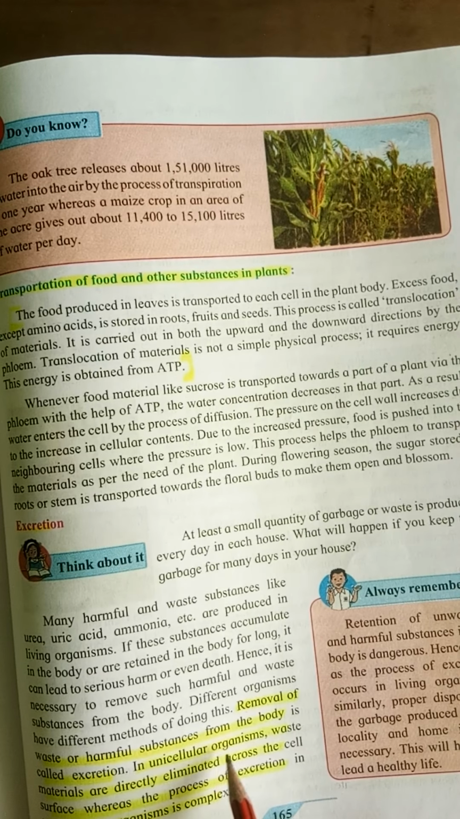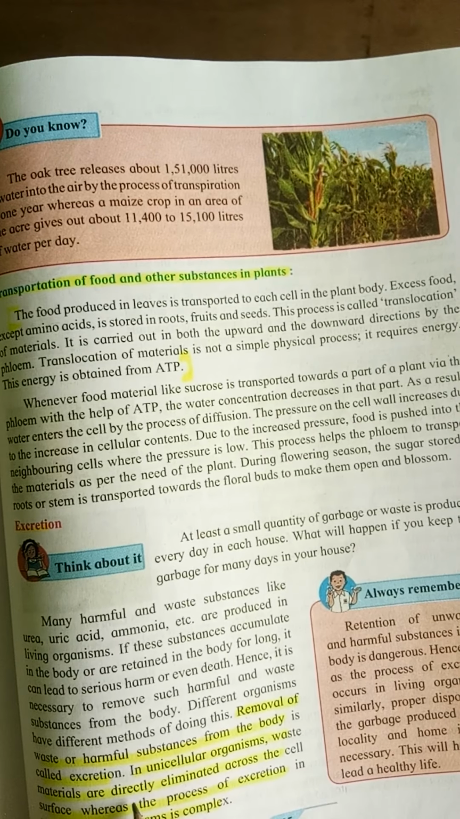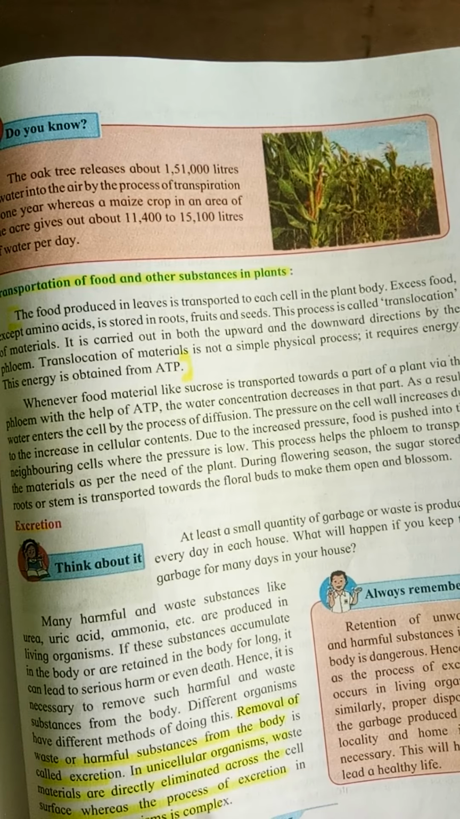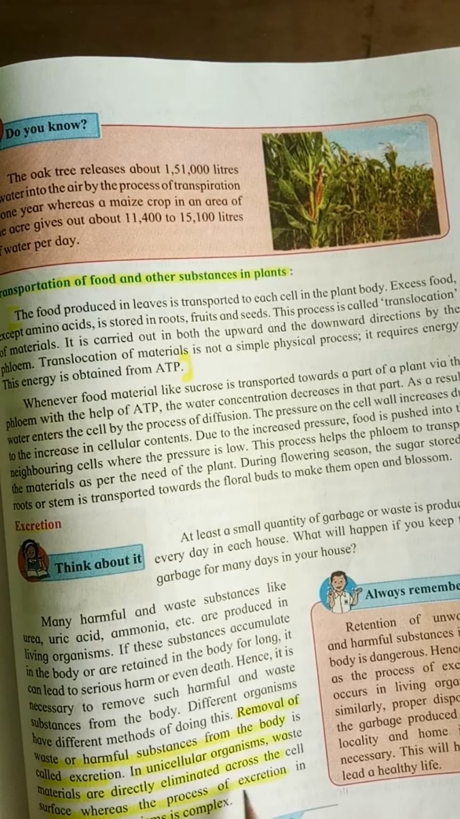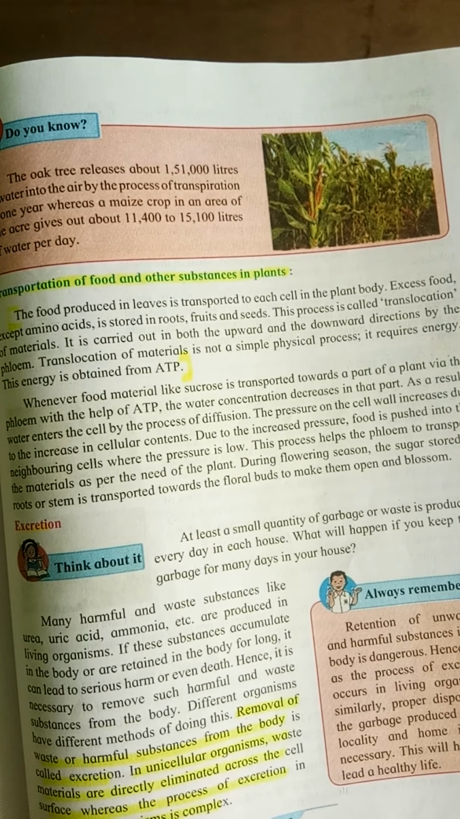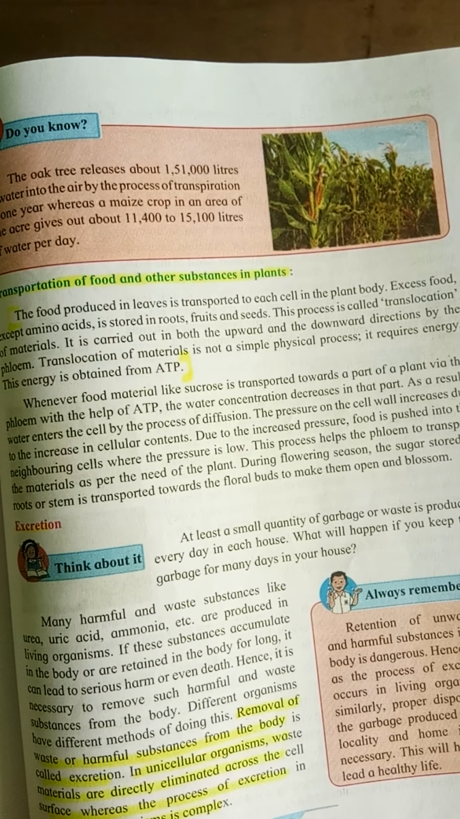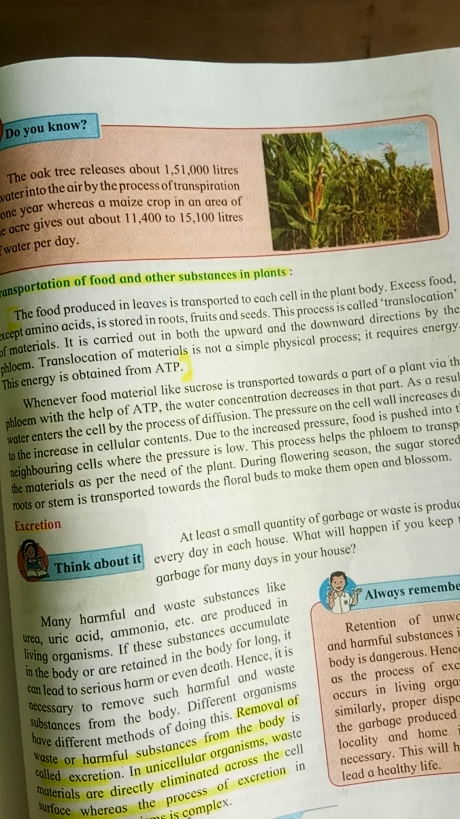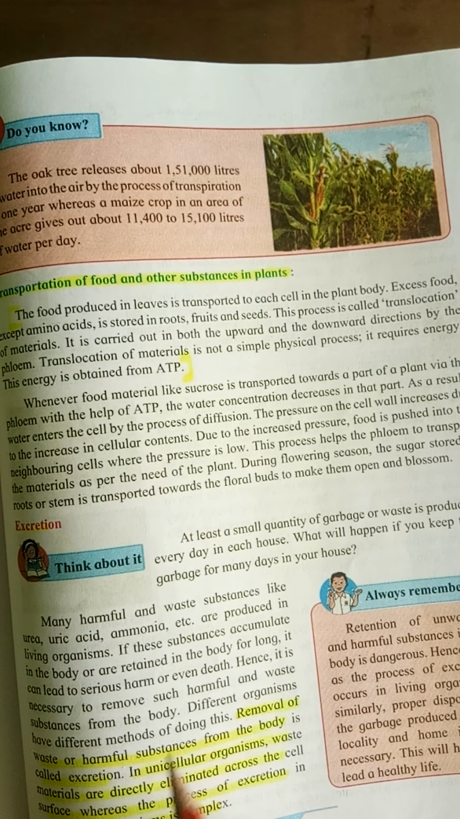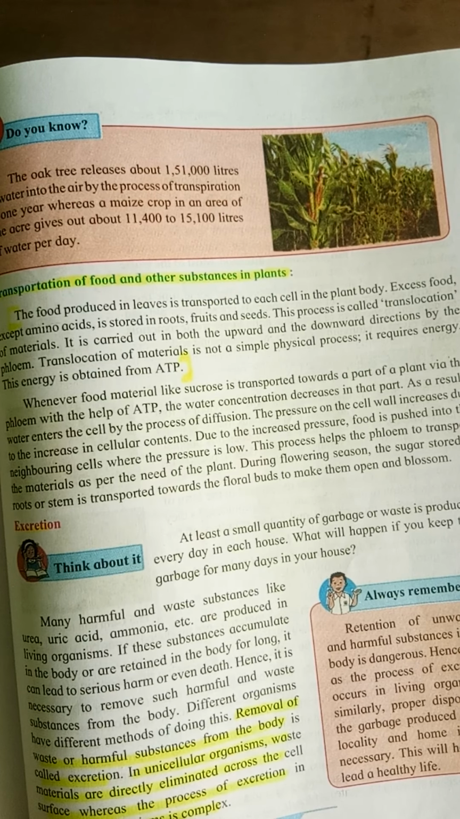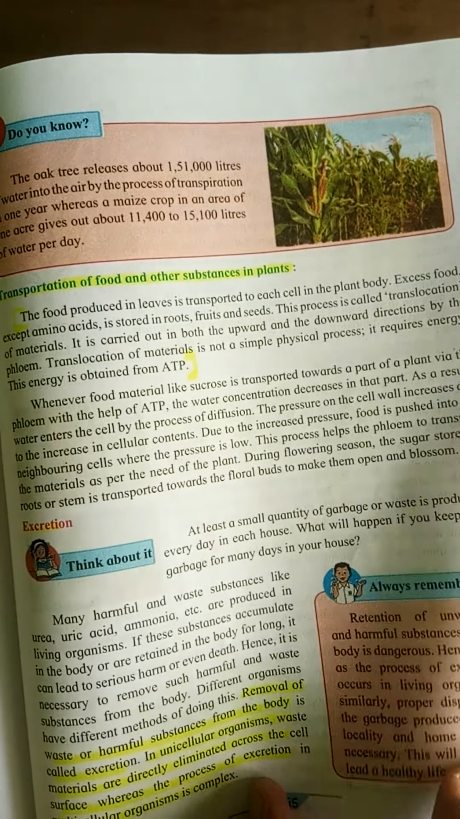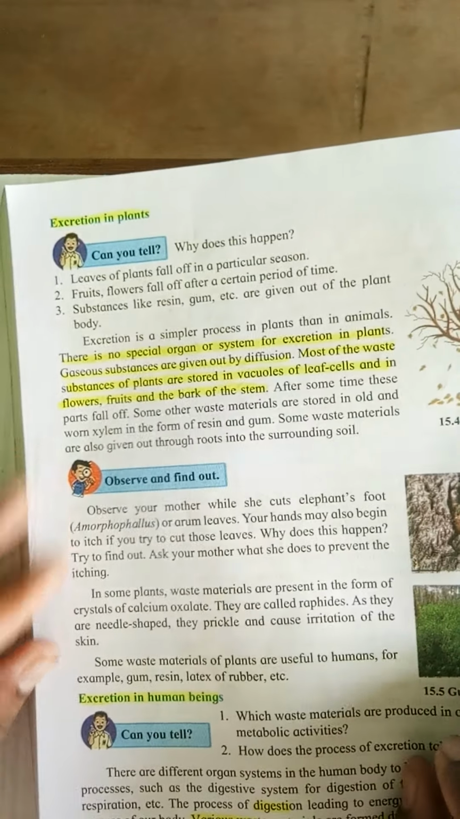In unicellular organisms, waste materials are directly eliminated across the cell surface, whereas the process of excretion in multicellular organisms is complex. If the organism is unicellular, made with a single cell, the activity of excretion will be carried out within itself. But if it is multicellular, plants are multicellular, so this procedure of excretion is very complex. Now the next thing is excretion in plants.